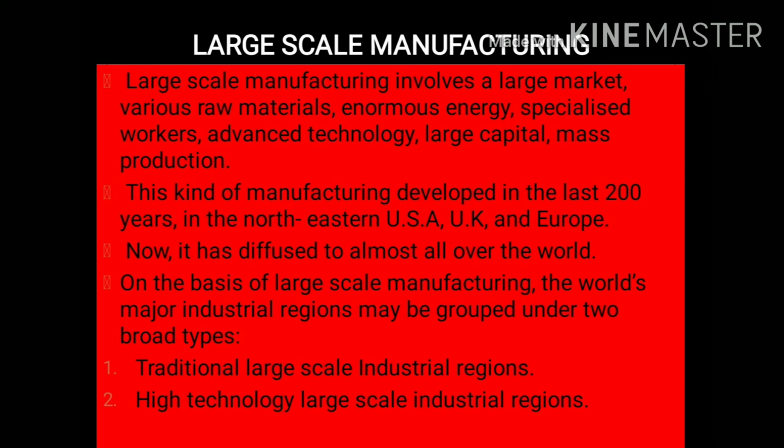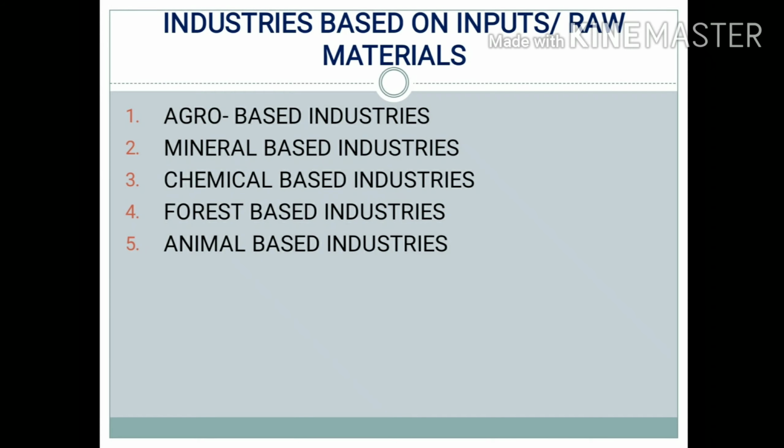On the basis of large-scale manufacturing, the world's major industrial regions may be grouped under two broad types. First one is traditional large-scale industrial regions, and second one is high technology large-scale industrial regions. We'll discuss it in the next topic.